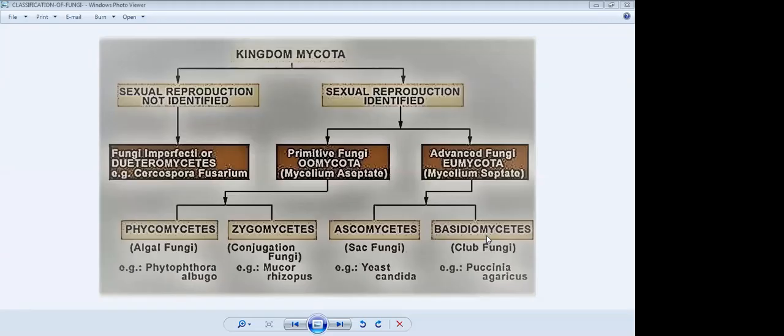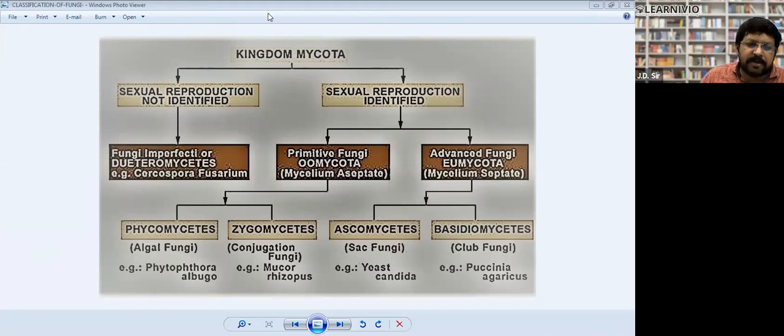Look, kingdom Mycota means kingdom fungi. Previously we used to call it kingdom Mycota, right? So we have divided fungi into two groups. First, those groups which do not have sexual reproduction.